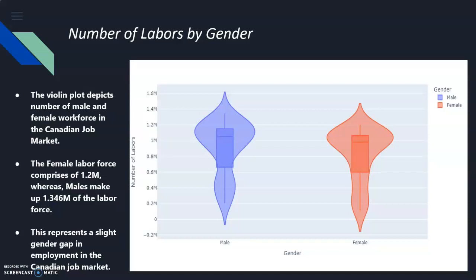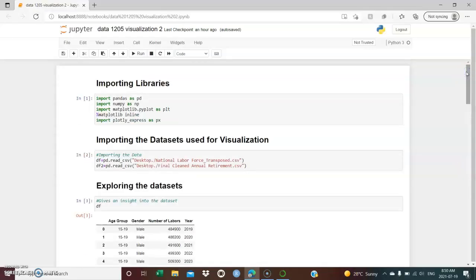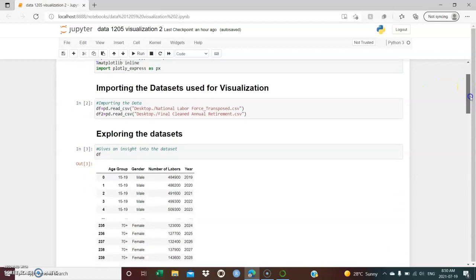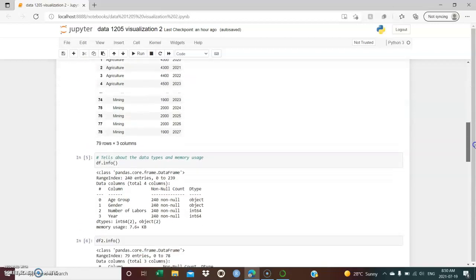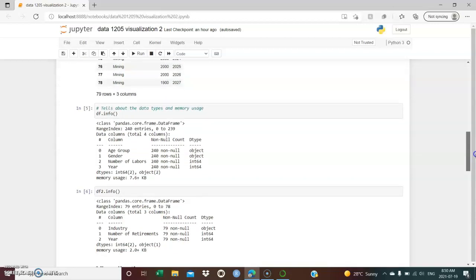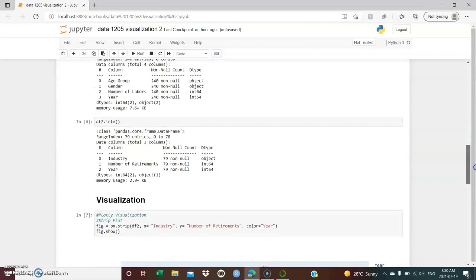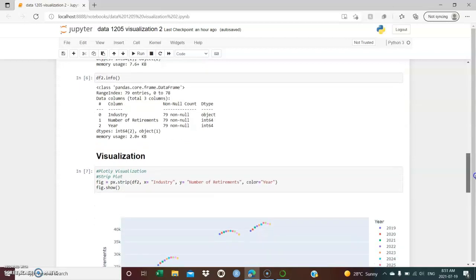To create these visualizations in Jupyter Notebook, I began by importing the necessary libraries and the datasets needed for visualization. I then proceeded with exploring both the datasets by visualizing the rows and columns and looking into data types to get further insights from the dataset. Having gained a brief insight about the data, I began the analysis by creating visualizations in Plotly.